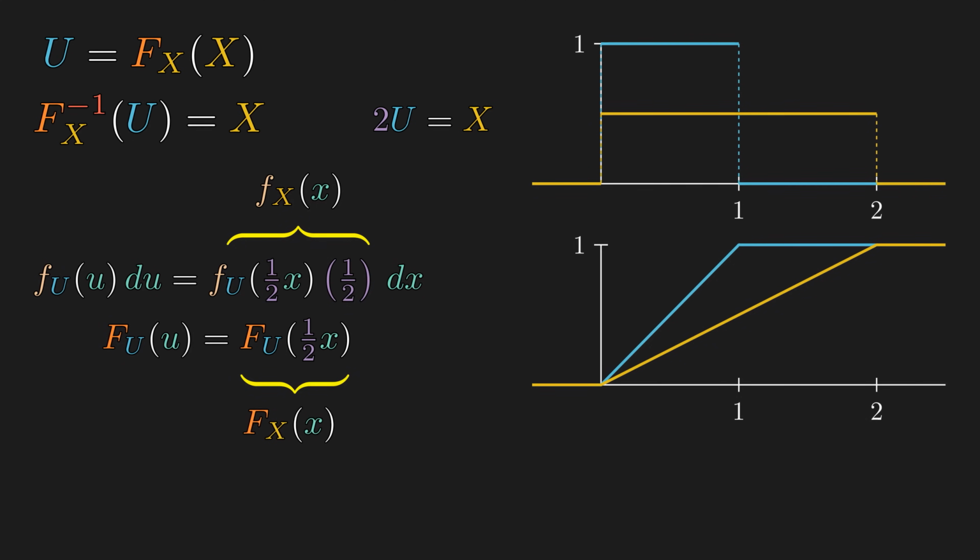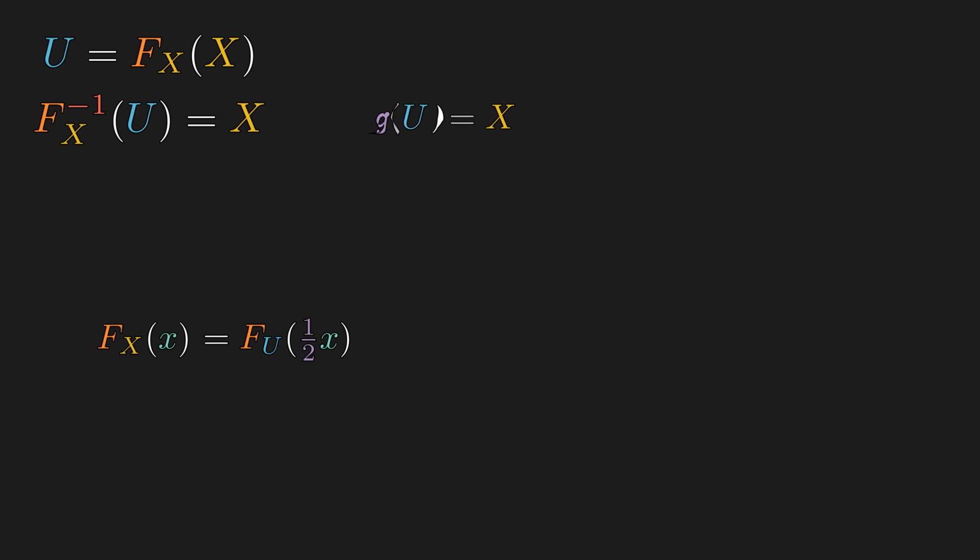Now, same idea for any non-linear transformation g. In order to horizontally scale by g, we apply the inverse function of g. And since the CDF of the standard uniform is the identity, we just get the g inverse of x.